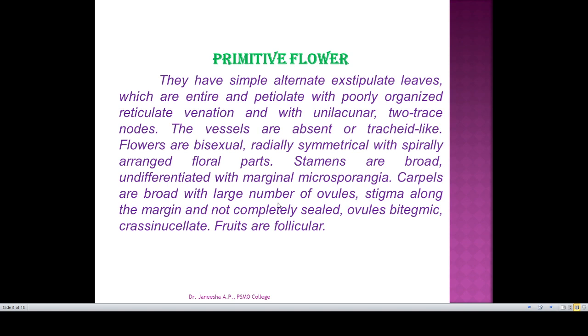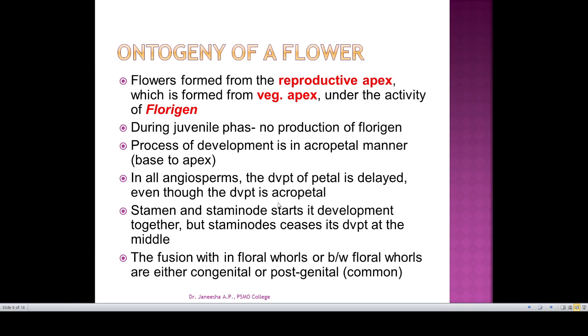Stamens are broad, undifferentiated with marginal microsporangia. Carpels are broad with a large number of ovules. Stigma is along the margin and not completely sealed or fused. Ovules are bitegmic, crassinucellate and fruits are follicular. So these are the characteristic features of a primitive flower.